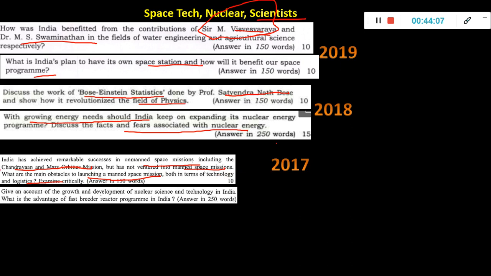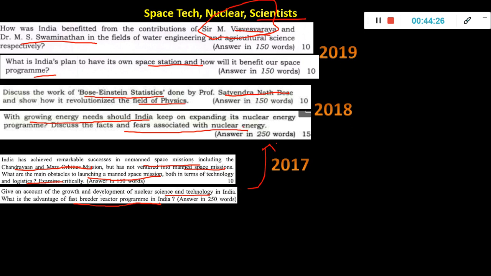Chandrayaan 2, which was in the news, can be a potential topic for this year. Now, give an account of the growth and development of nuclear science and technology in India. What is the advantage of fast breeder reactor? So this is like you are studying the entire theory of nuclear topics. If you are prepared, it was repeated back to back in 2017 and 18.